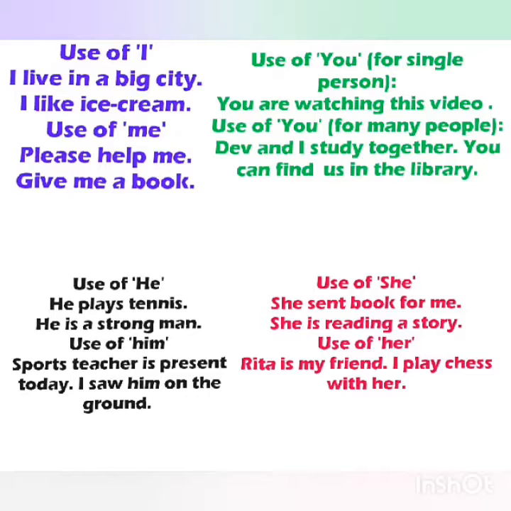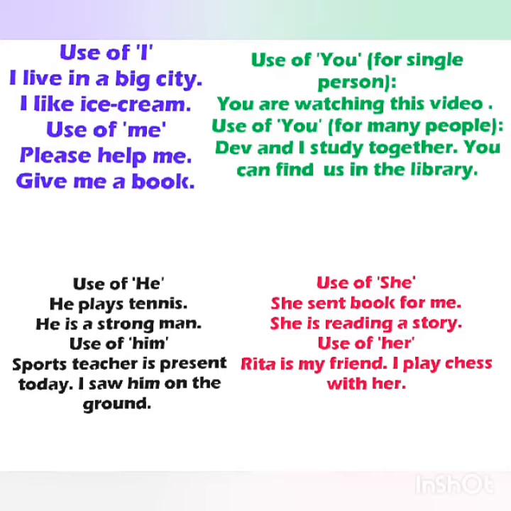Use of I. I live in a big city. I like ice cream. Okay, so I is used for myself. Use of me. Please help me. Give me a book. Okay, now see, with the use of I, we can begin a sentence. I live in a big city. I like ice cream.